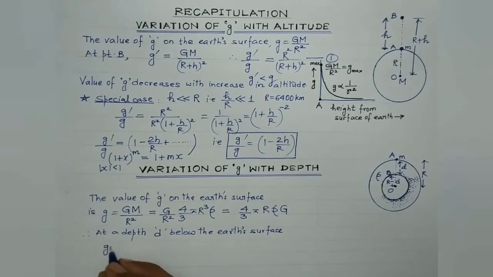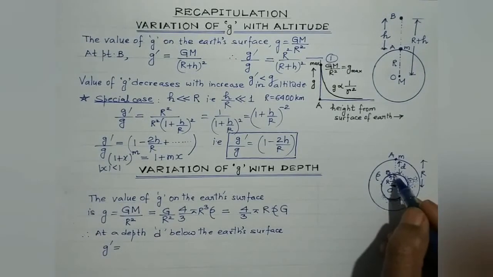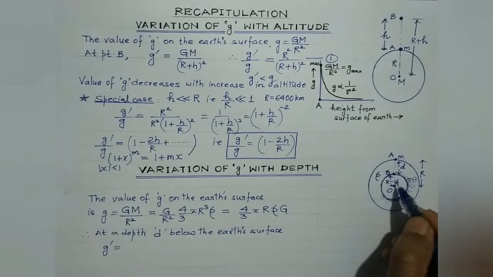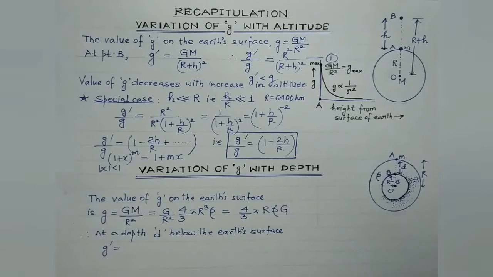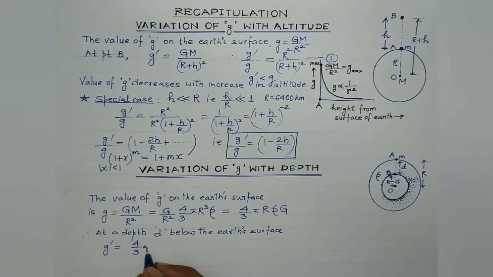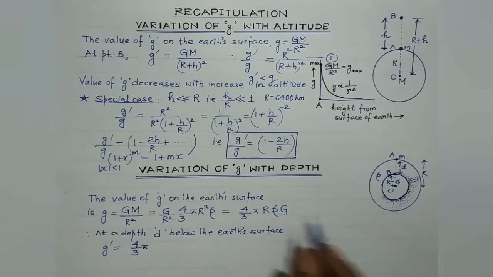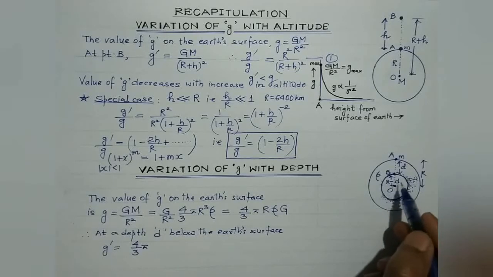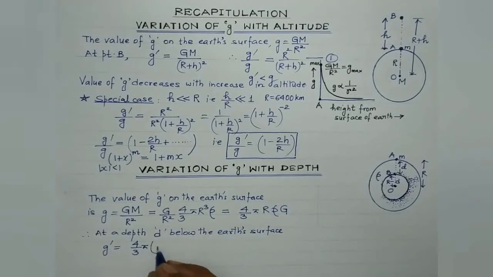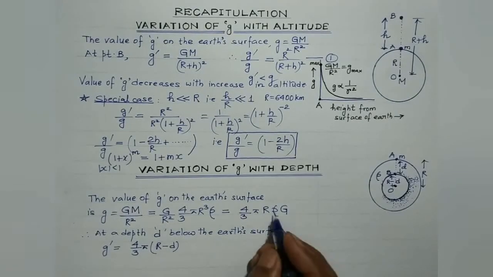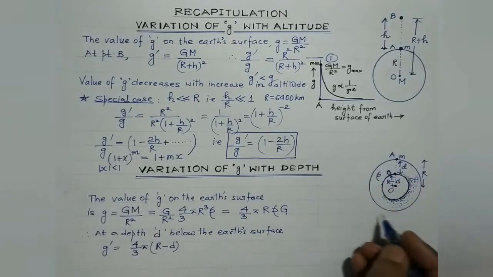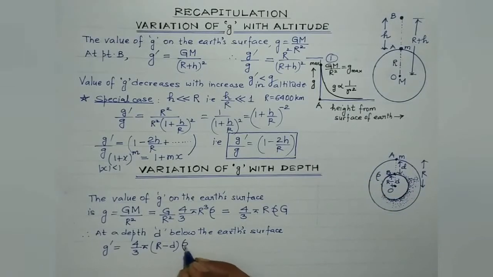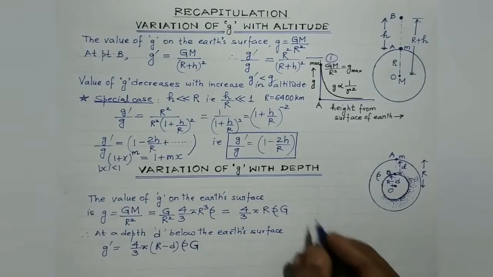So the value of acceleration due to gravity at a depth d, that is at point B, is at a distance of R minus d from the center of the earth. So we can make use of the same formula, 4 by 3 pi, it's constant. In place of R, here we have to consider R minus d. Rest, the density is considered to be the average density of the earth, so it is constant, and G is the universal gravitational constant.